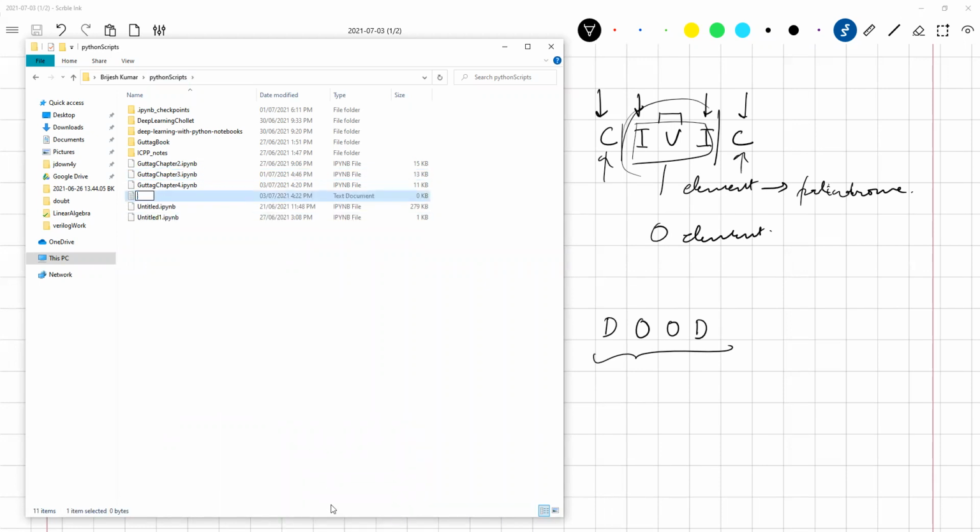Obviously, it will not be a text document, but I'll call it, using the same name and example as the book, circle.py. So py stands for Python. Python programs are usually called scripts, and files which contain Python code are given the extension py. So that is what I have done here.